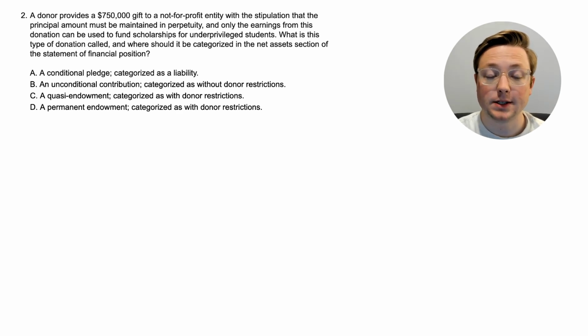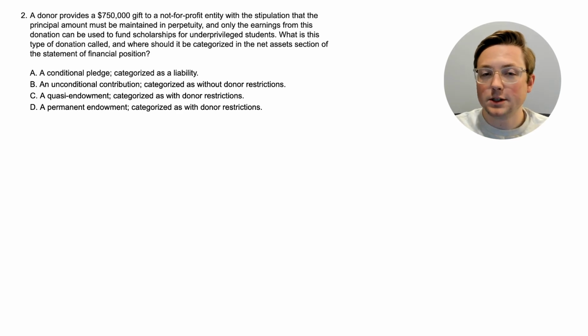A donor provides a $750,000 note to a not-for-profit entity with the stipulation that the principal amount must be maintained in perpetuity, and only the earnings from this donation can be used to fund scholarships for underprivileged students. What is this type of donation called, and where should this be categorized in the net assets section of the statement of financial position?